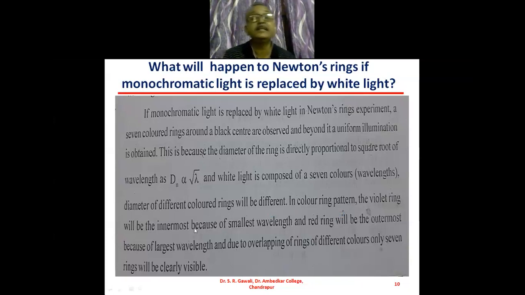Violet is the innermost color, and the red ring will be the outermost, because of the largest wavelength of the red color, and violet has the smallest wavelength among all 7 colors, and therefore it will be the innermost. Beyond the red ring, there is overlapping of different colors, and this overlapping gives the uniform illumination.